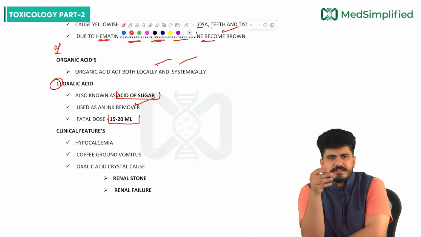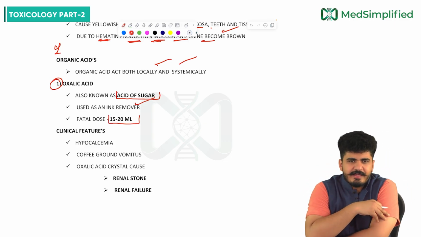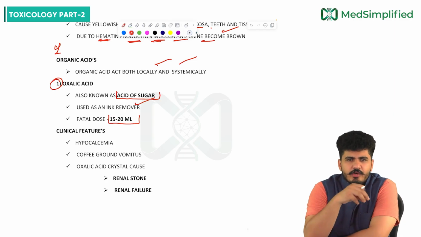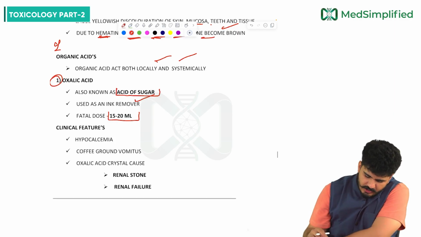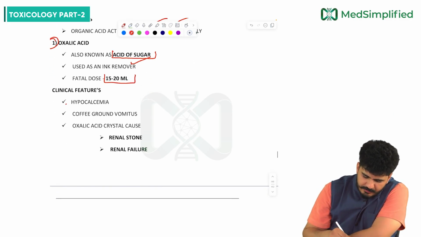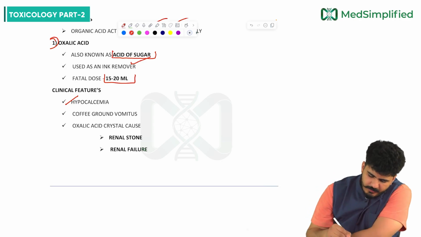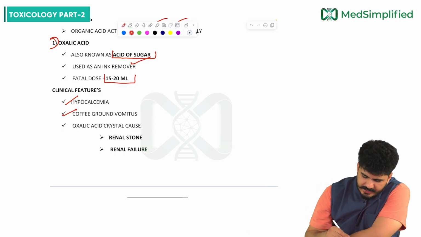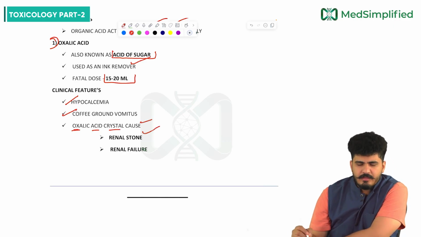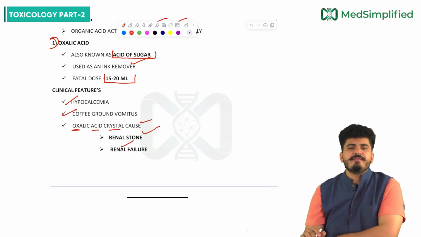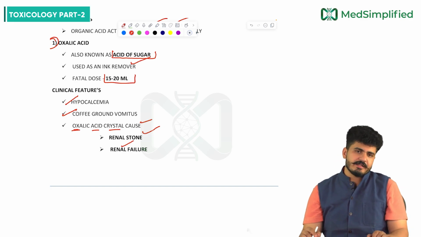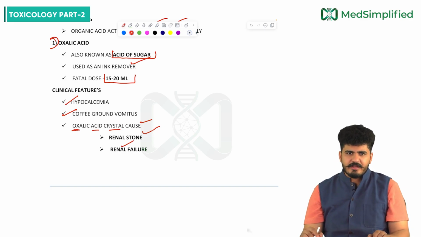You have used this if there are ink stains on your clothes; to remove them we use oxalic acid. Now the clinical features: oxalic acid can lead to hypocalcemia. Plus there will be coffee brown vomitus, and oxalic acid crystals cause renal stones. Plus it can cause renal failure.